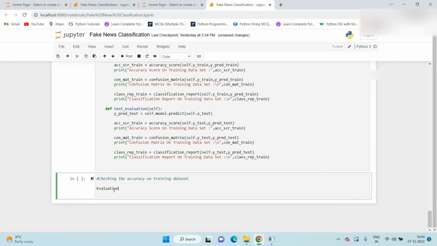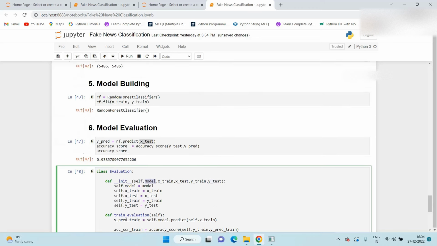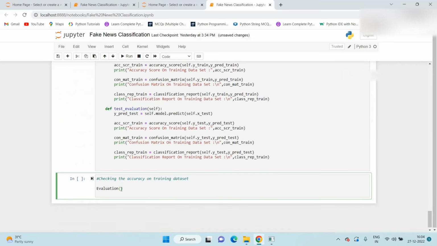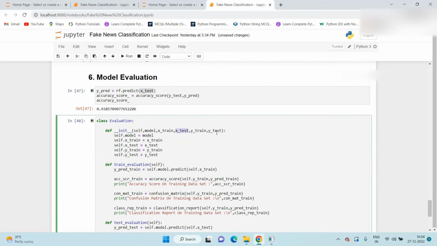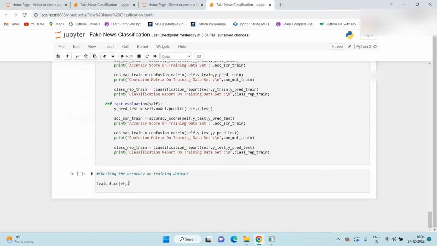Whenever this class is called, what are the things we require? Five things are required: the model, and we need to pass xtrain, xtest, ytrain, ytest. The model is nothing but our rf. We already created the model build and model train, so rf is our model name. And xtrain, xtest, ytrain, ytest are the four things we already split our data into. So we just pass them here one by one.